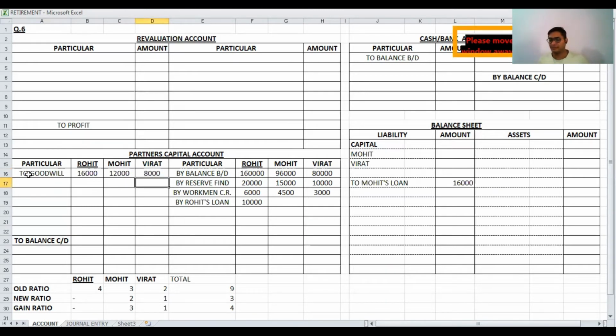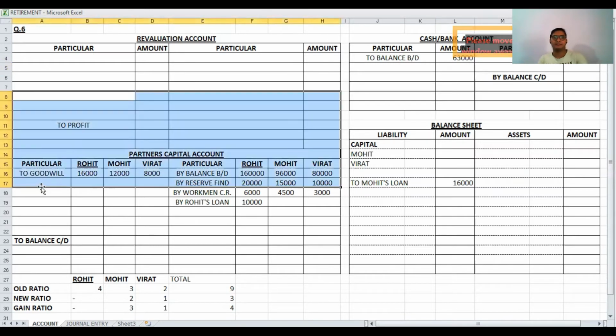Then land building, machinery, stock, debtors, bad debts reserve: no entry. The bank balance brought down in the cash or bank account is 63,000.